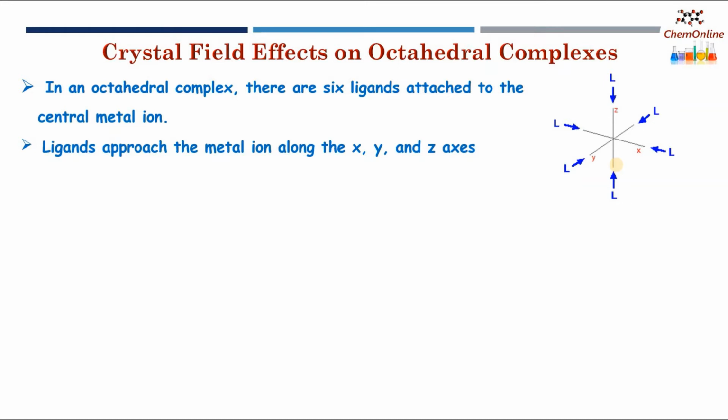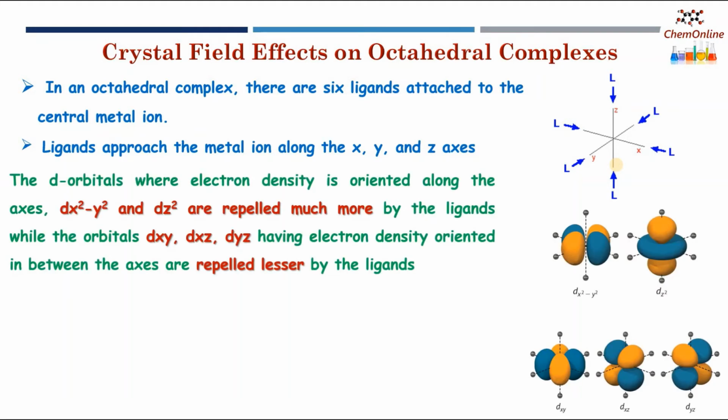But here we are considering an octahedral field of ligands. As I said earlier, the ligands are approaching from the 6 corners of the octahedron along the x, y and z axis. So among the 5 d orbitals, as we have seen earlier, the d orbitals where the electron density is oriented along the axis.